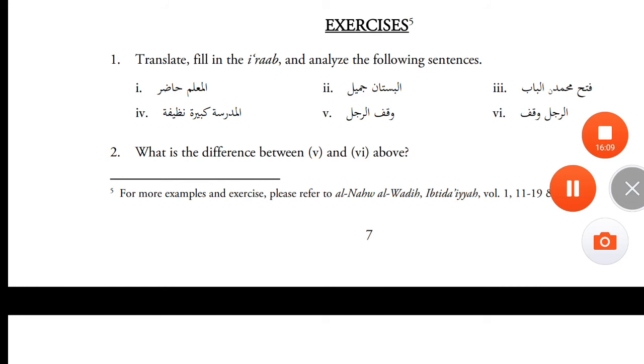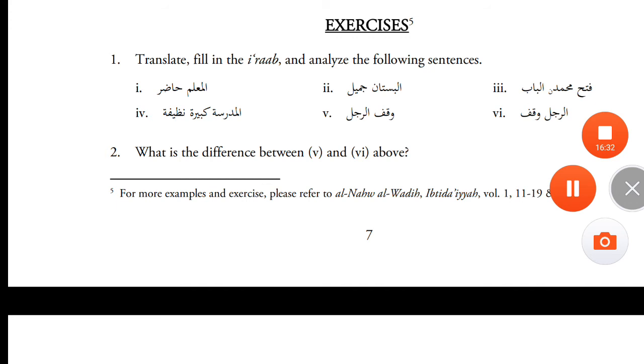Ar-rajulu is the mubtada here, and waqafa is the fi'l madi, which is the khabar of ar-rajulu, and it has a dhamir inside it, huwa, which is going back to ar-rajulu.